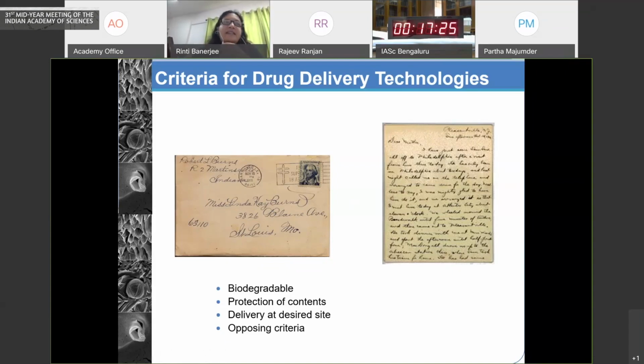This is what we call the approval from the reticuloendothelial system cells that the biomaterial carrier is recognized as self rather than foreign. And finally, at the site of the recipient, one has to open up the envelope and have access to the letter. So this brings about actually two opposing criteria. One, of a rigid envelope which is protecting and preventing any leakage prior to the target site. And second, the ability to finally open up the envelope and get access to the letter.